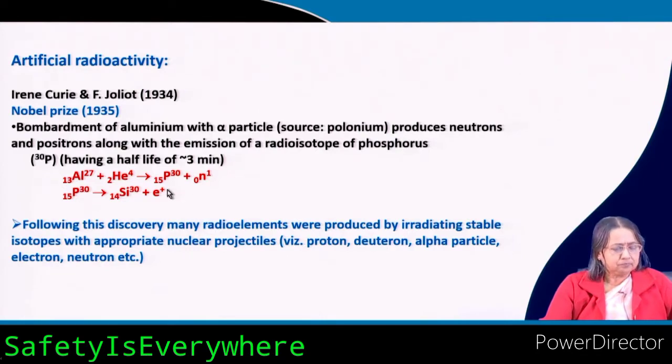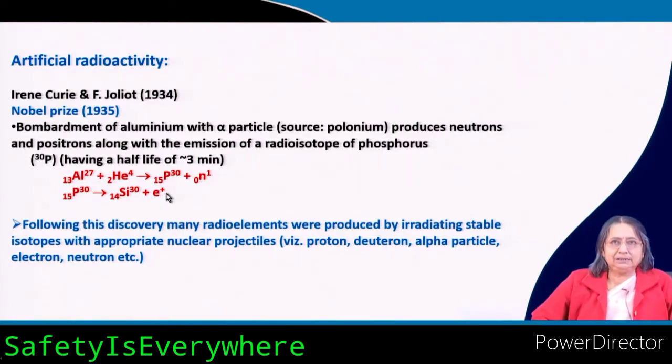Now, what is happening here? If you look into this phosphorus 30, 15, actually the natural isotope of phosphorus is 31, 15, but here it is the radioisotope, it is 30. And in the next step, this one, which has a very transient existence, only 3 minute half life, is converted to silicon 30, 14, and a positron.